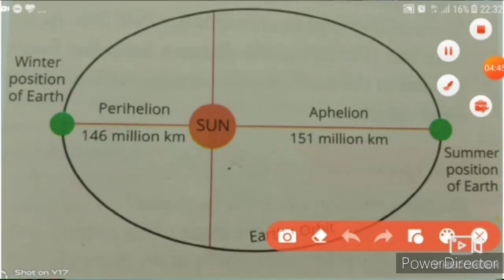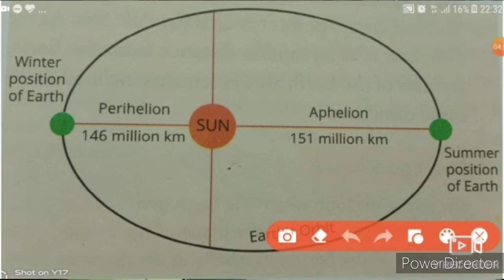So, as it remains near the sun, the motion of the revolution is fastest, and when it remains away from the sun, then the motion of the earth's revolution is slowest.